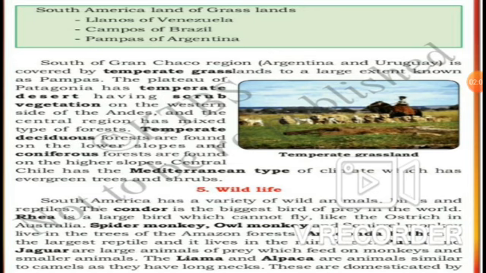Spider monkey, owl monkey and squirrel monkey live in the trees of the Amazon forest. These are the types of monkeys. The anaconda python is the largest reptile and it lives in the rainforest. Puma and jaguar are large animals of prey which feed on monkeys and smaller animals.